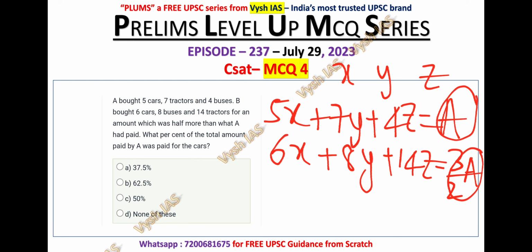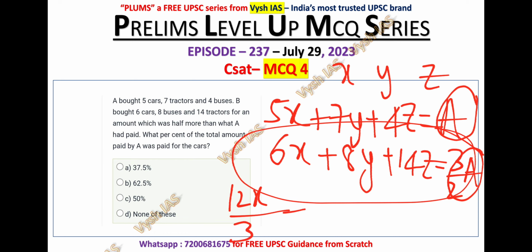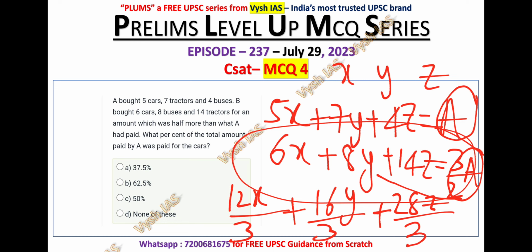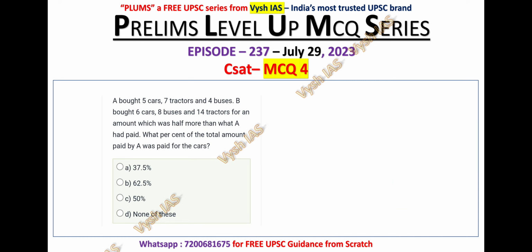If you compare these two equations, let's make the second equation in the form of A. If you multiply 2 into 6, 12x by 3, plus if you multiply 2 into 8, 16y by 3, plus 14, that is 28z by 3, is equal to A.